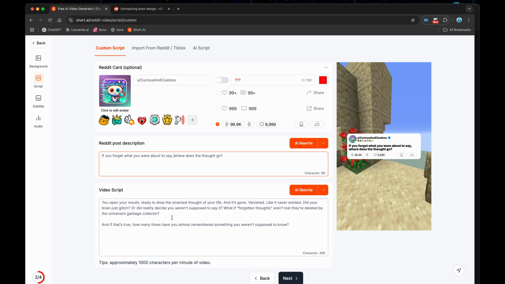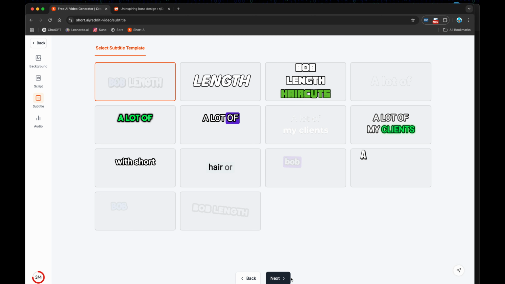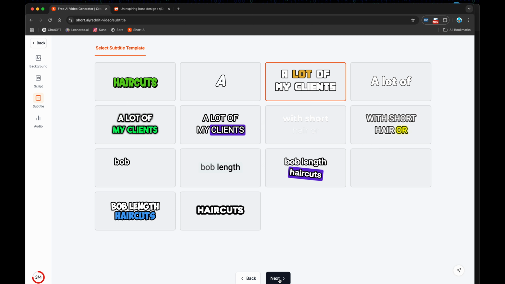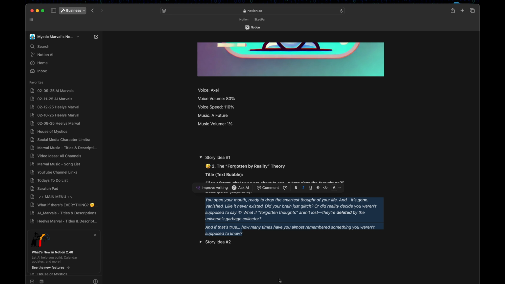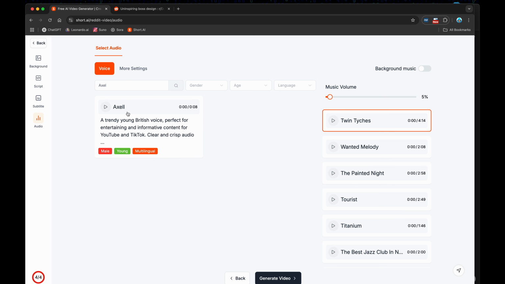Okay, all the edits are done. So let's go ahead and go to the next window. This is where we're going to pick the captions again. Okay, let's go with the Minecraft look. And then for the voices, I've already got all this stuff saved from last time I did it. I chose the voice of Axel, so we'll just do a search for Axel in here.